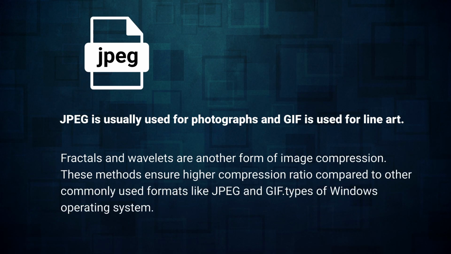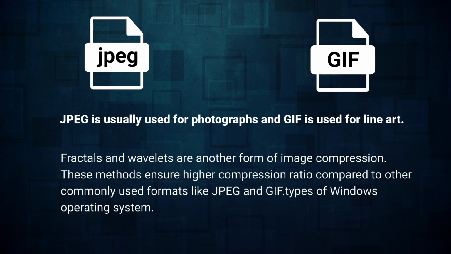particularly the file formats like JPEG and GIF, which are commonly used to compress photos. JPEG is usually used for photographs and GIF is used for line art. These methods ensure a higher compression ratio compared to other commonly used formats. In JPEG, the image quality is seriously affected by its compression. Another major disadvantage of JPEG format is also its compression.